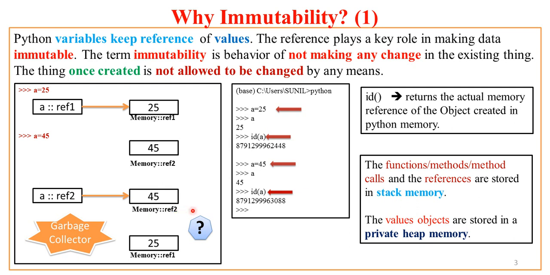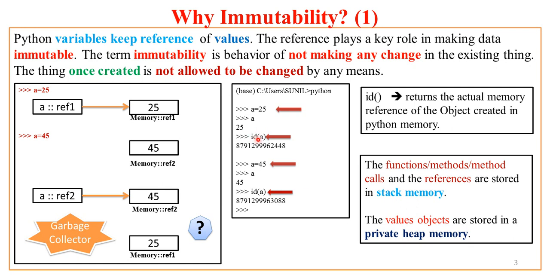Now what is the future of this 25, the object which was earlier created? Python's garbage collector will reclaim this memory and will free this int object 25. Now let us see this practically, hands-on. I have created a variable a and assigned value 25 to it. If I ask Python what is a, I get 25.